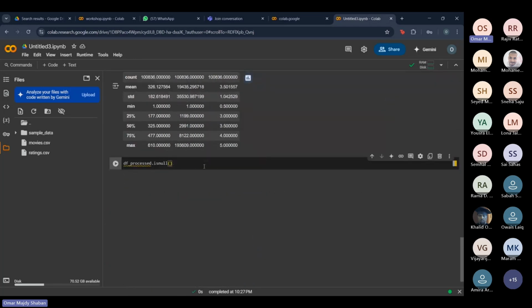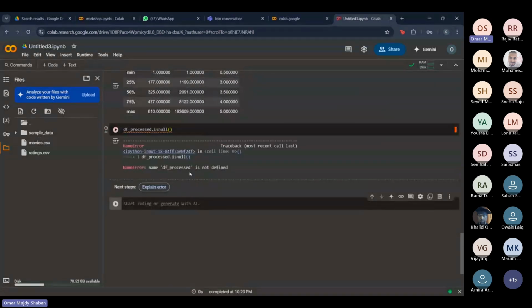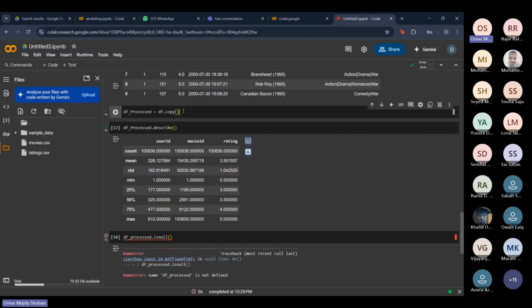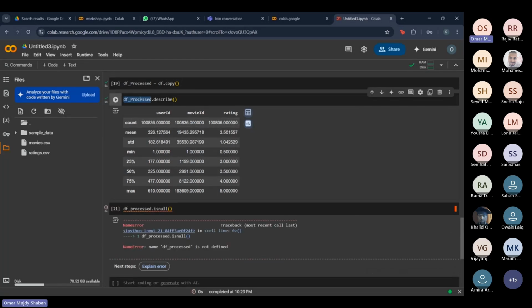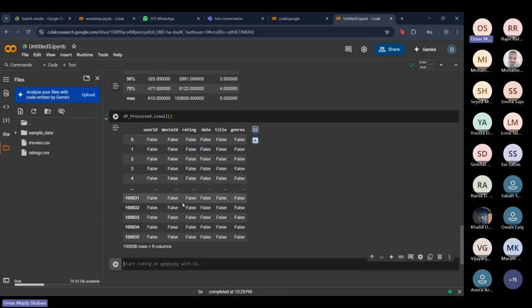But as you can see, if you run this, okay, it says it's not defined. Oh, I didn't run this. I have to run this first. It is not mentioned. Maybe it's a spelling mistake. Yeah, okay, it was a spelling mistake.